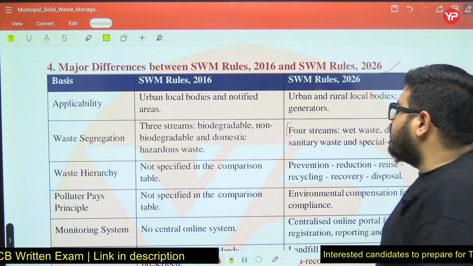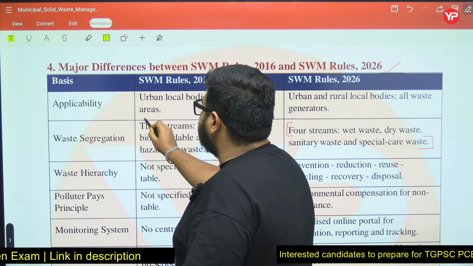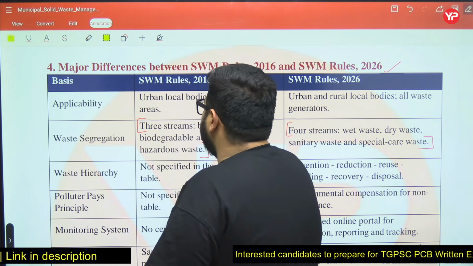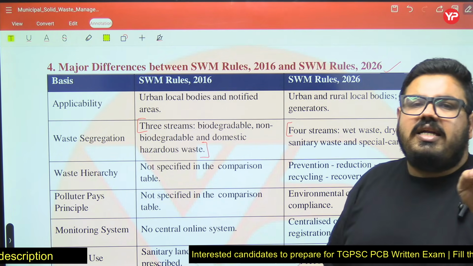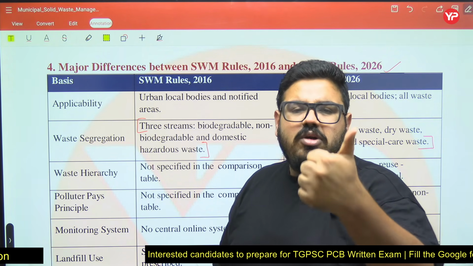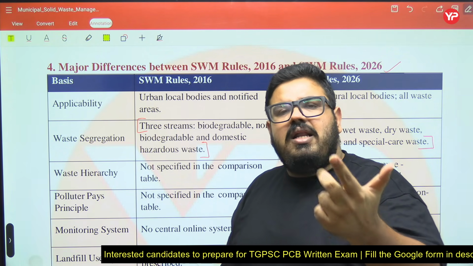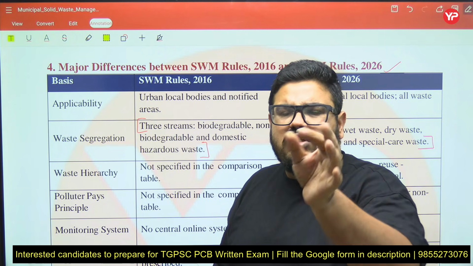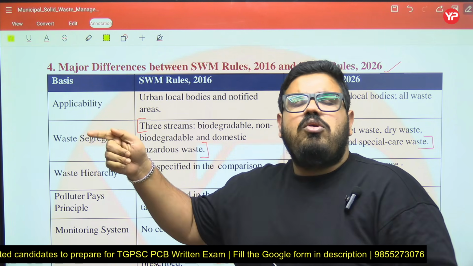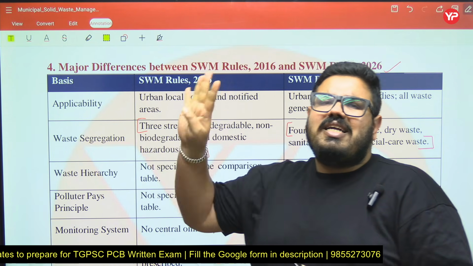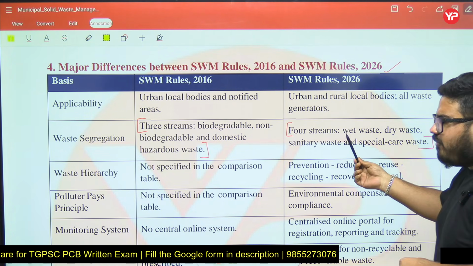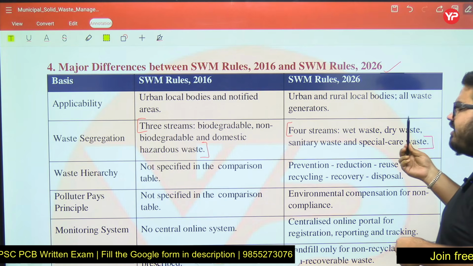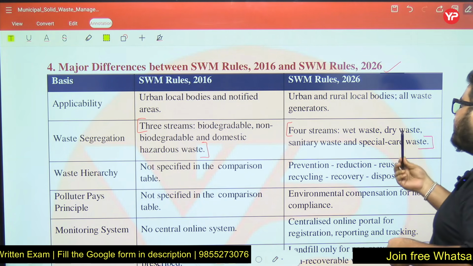But before 2026, the rule was 2016. In this rule, there were 3 categories: biodegradable, non-biodegradable and domestic hazardous. But from 1st April 2026, the rule says you now have to segregate into 4 categories, and those 4 streams are wet waste, dry waste, sanitary waste and special care waste.